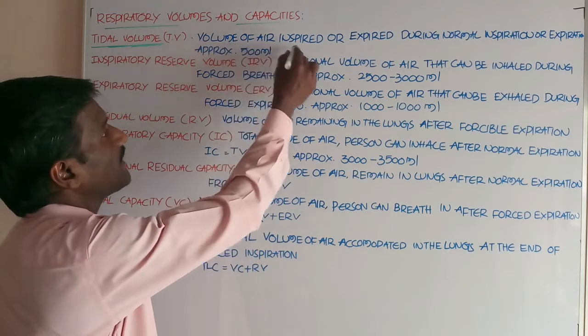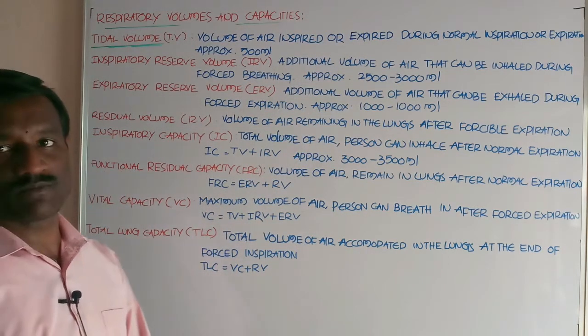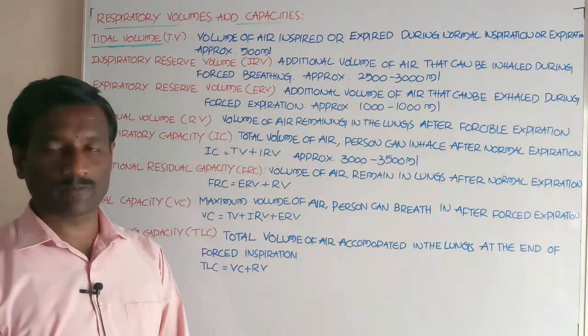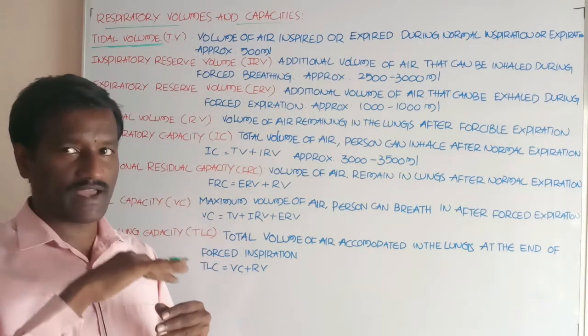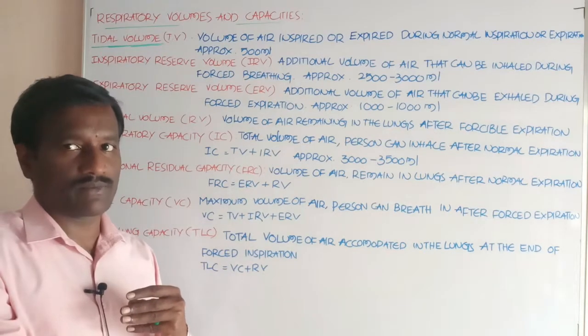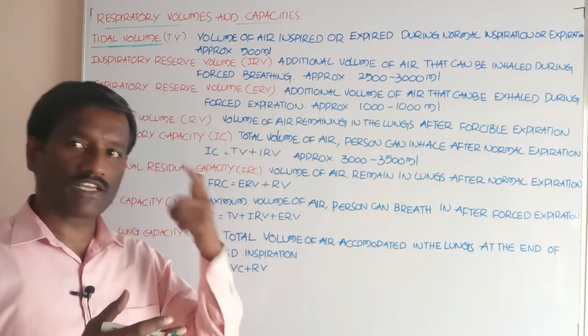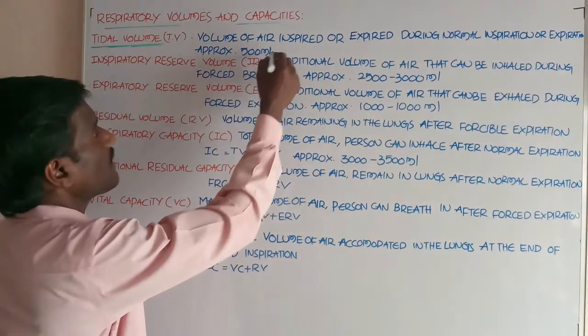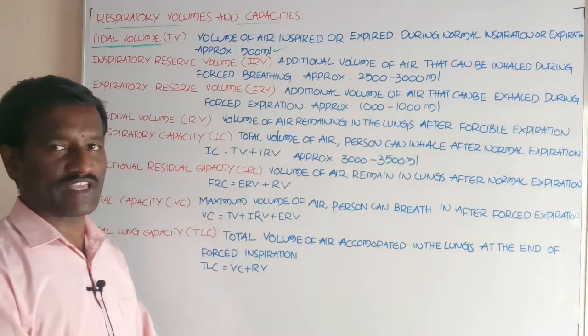It is the volume of air inspired or expired during normal inspiration or expiration. That is approximately equal to 500 ml in human beings.